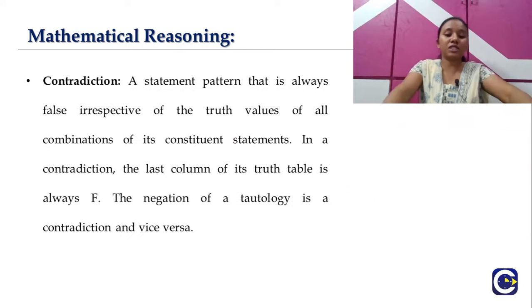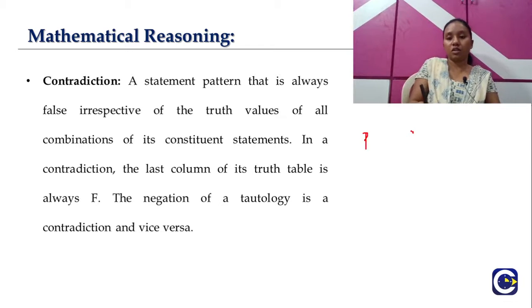The next one, which is quite opposite to tautology, is the contradiction. Like how we have all the truth values true in a tautology, here we will have all the truth values false. So here P, Q, P implies Q for suppose.